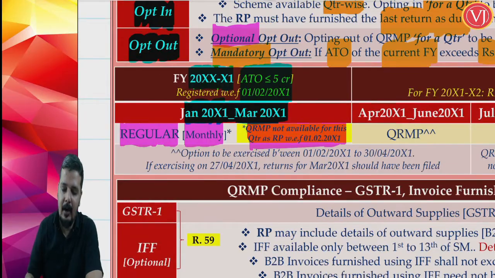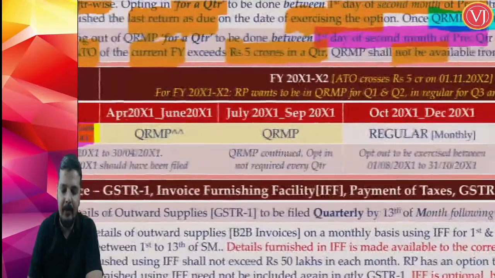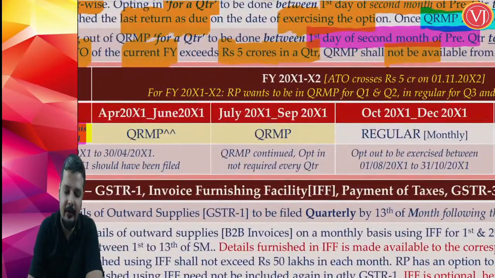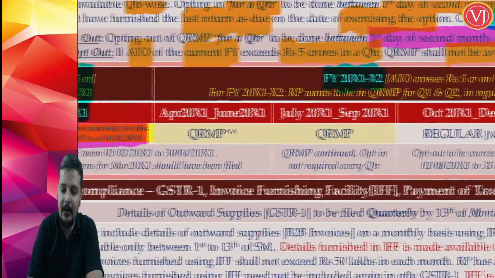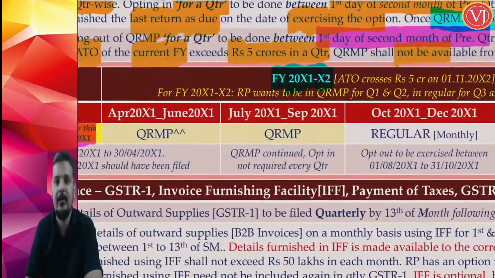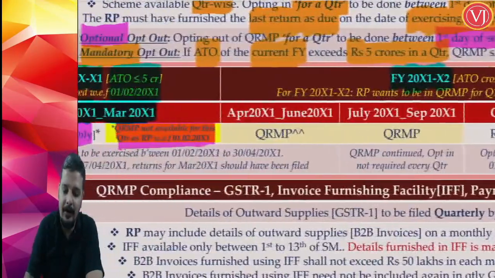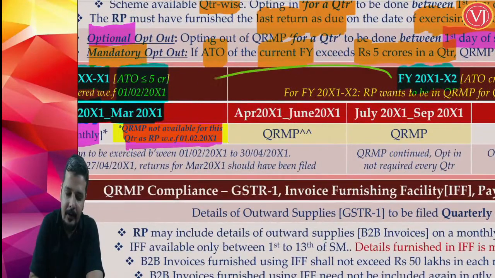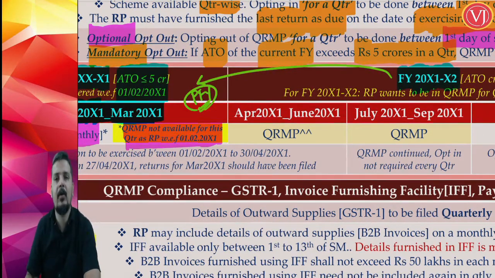Now you have entered the next financial year 21-22. And when you are entering the next financial year 21-22, your previous financial year is financial year 2021, where your aggregate turnover was up to 5 crores.